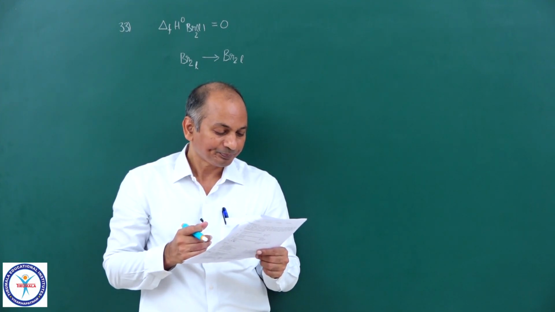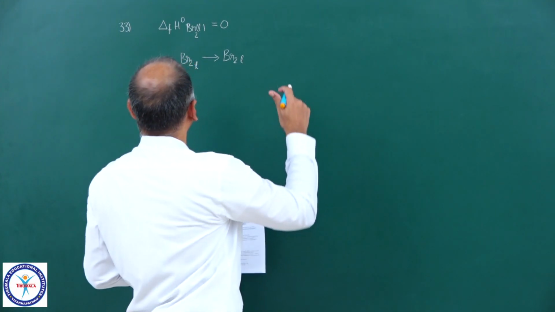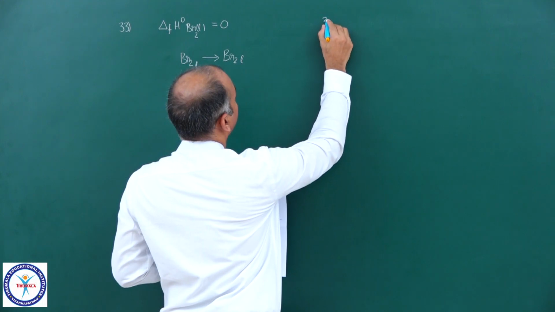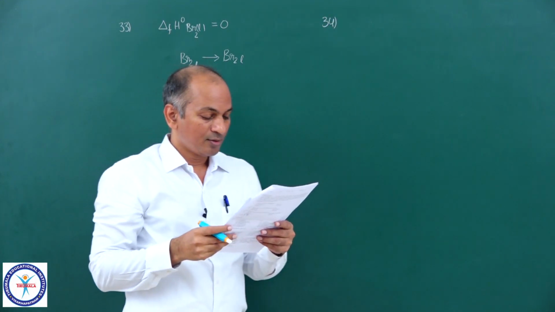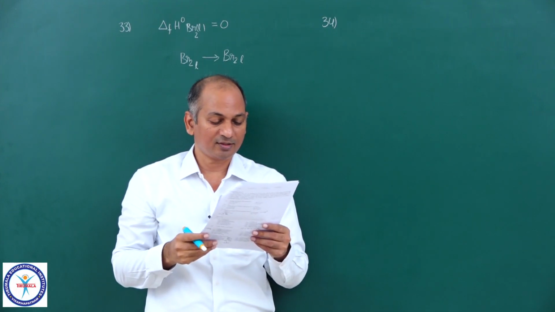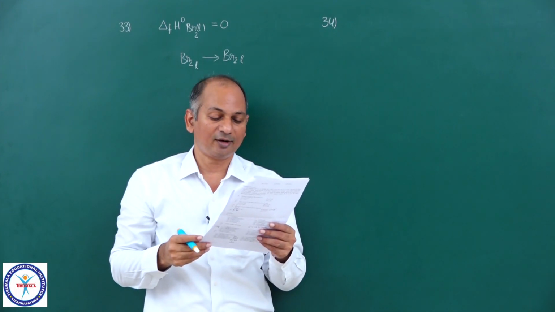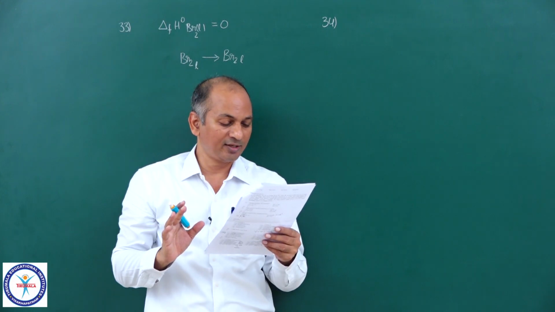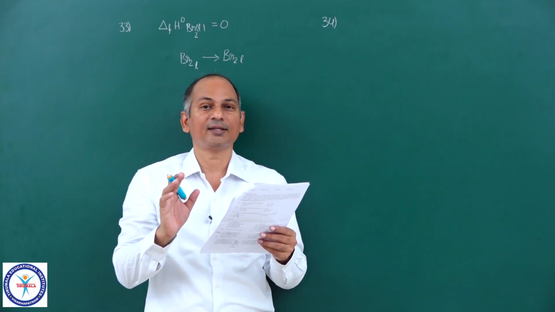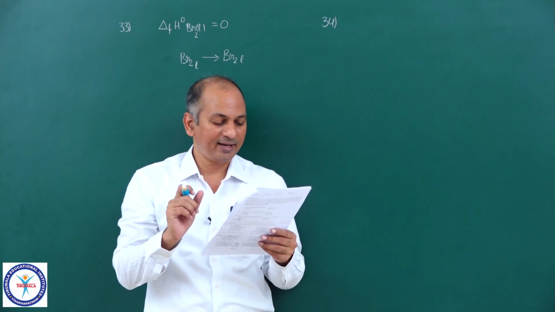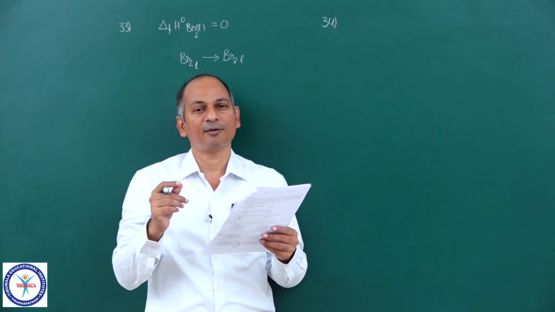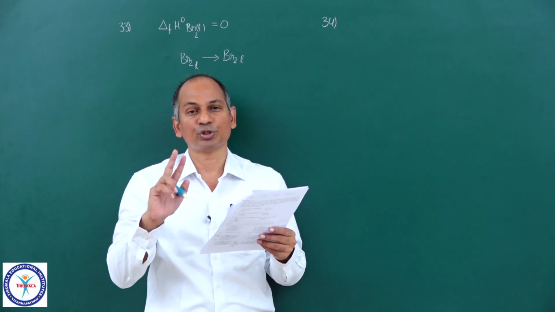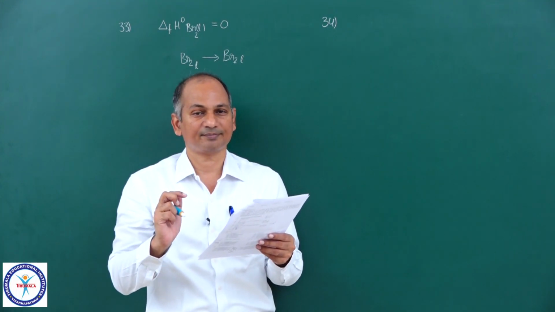Okay, now come to the 34th question. One scientist found that there were 2 different compounds with the same molecular formula. In that there is one ambidentate ligand, NO2. In one complex N is attached, in another complex O is attached, and those 2 complexes have different colors.